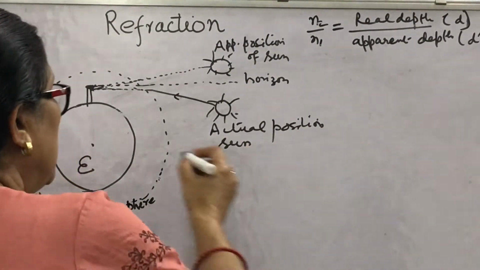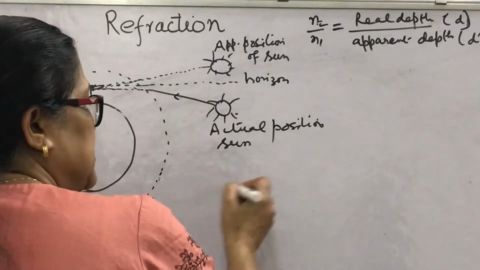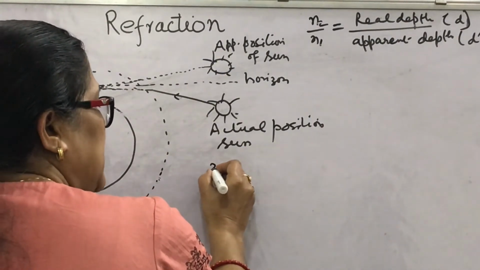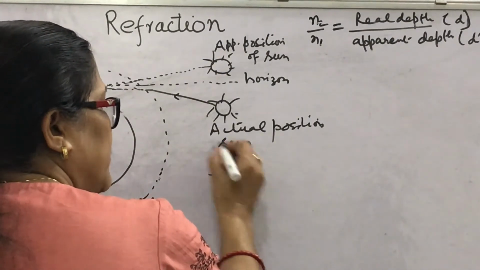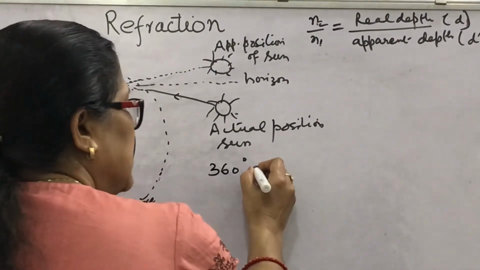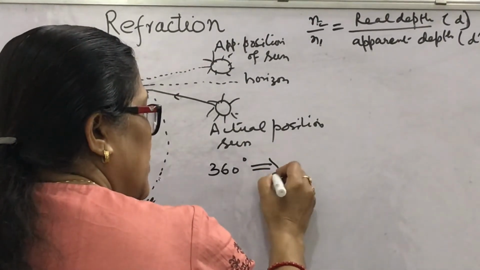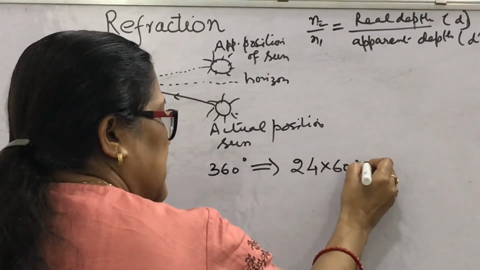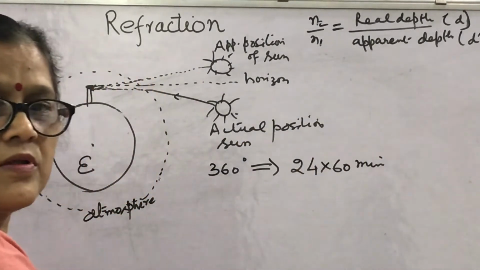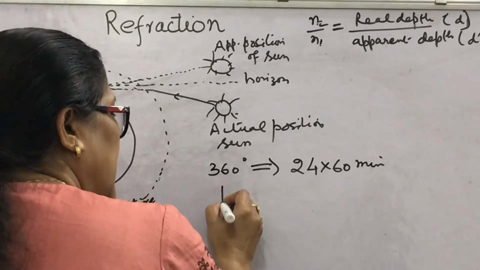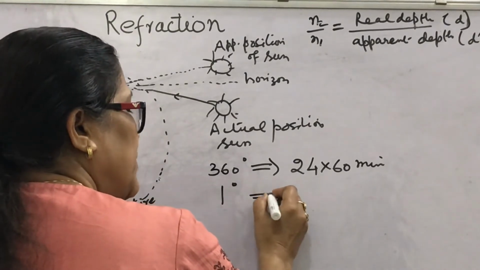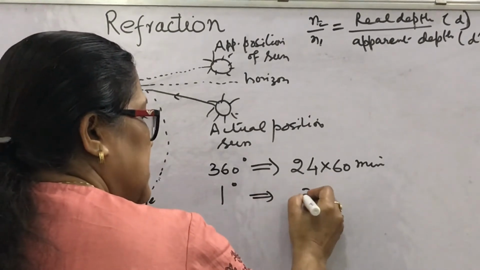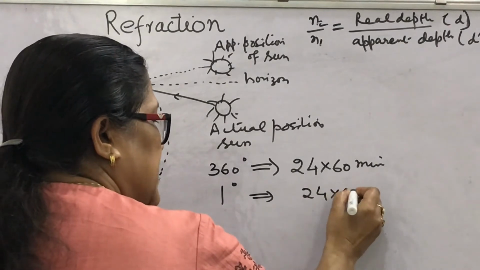Look, due to axial rotation, a 360-degree rotation of earth corresponds to which time? 24 hours, or 24 into 60 minutes. Then for 1 degree rotation, what will be the time difference?